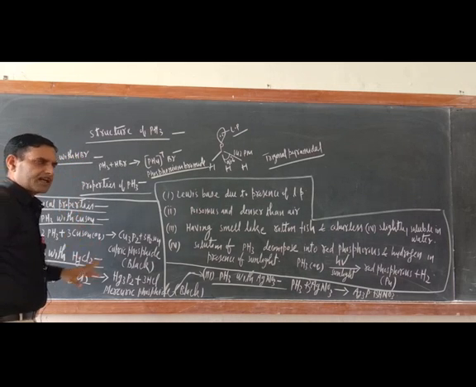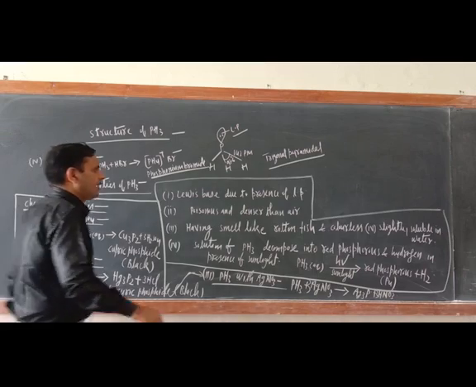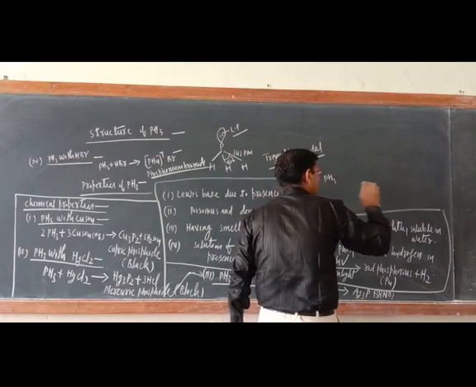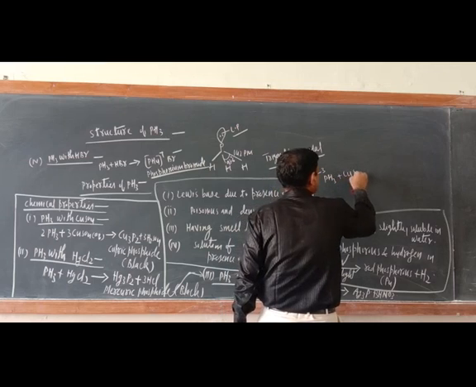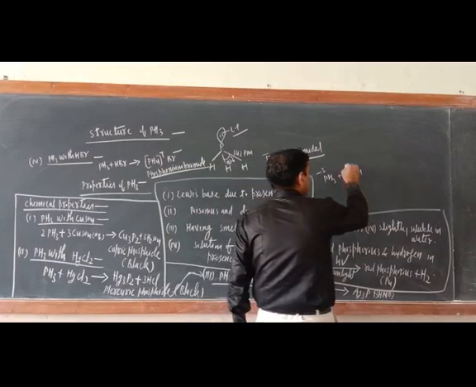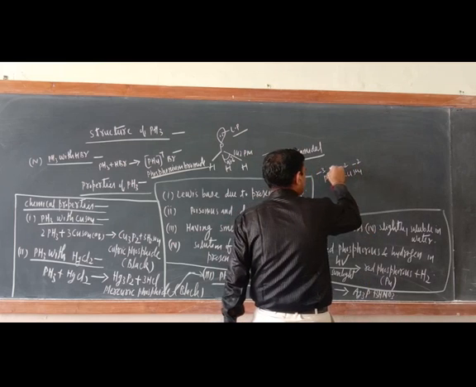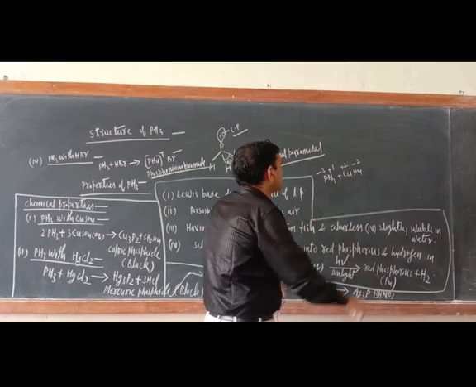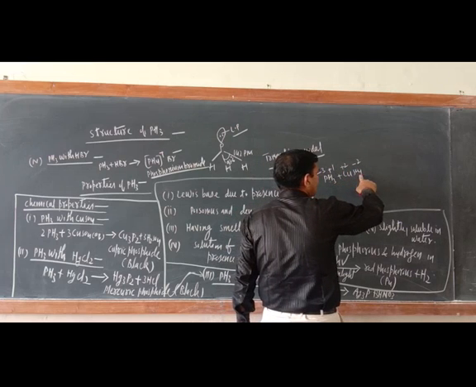So remember, when PH3 reacts with copper sulfate, I am explaining here. PH3, what is the oxidation state of phosphorus? -3, plus copper sulfate. In this way you can remember the reaction for a long period of time. Here copper is +2, sulfate is -2, and hydrogen is +1.